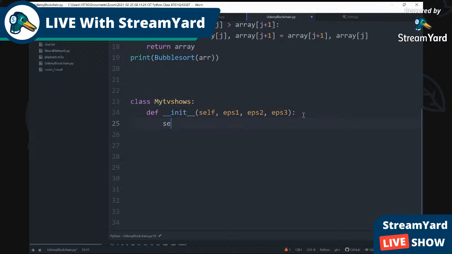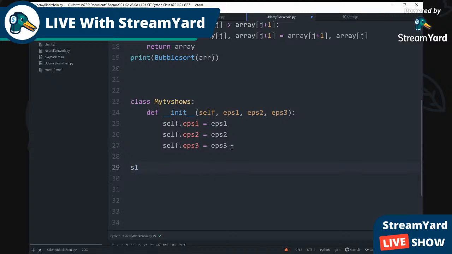So we're going to put self dot EPS1, and then it's going to be EPS1. So we'll just copy this because we got to keep repeating it. But this will be 2, and this will be 3. Very, very simple code.